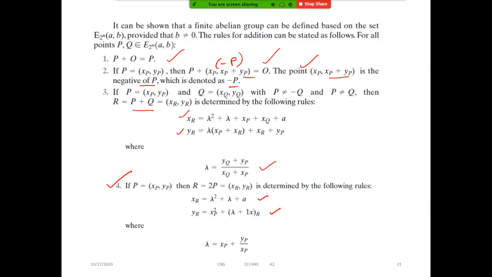So yR is equal to xP square plus lambda plus 1 into xR, actually. So this we have to use here. This is how to find the lambda value. So all of you clear with this? Again we have to remember these equations to find the points.